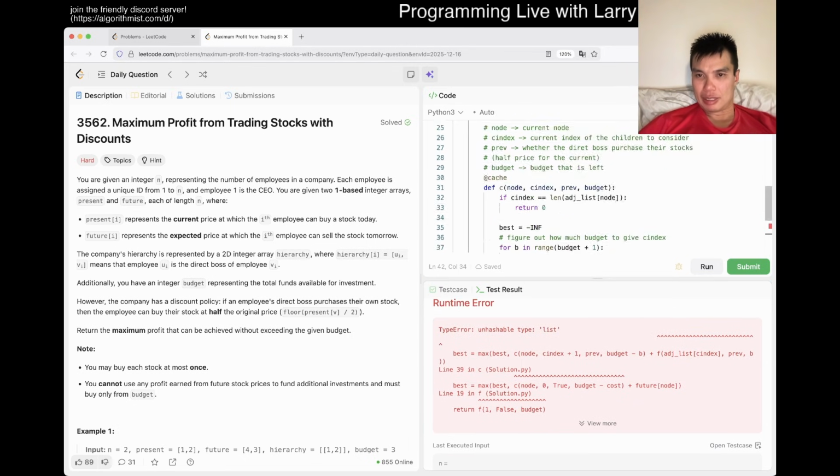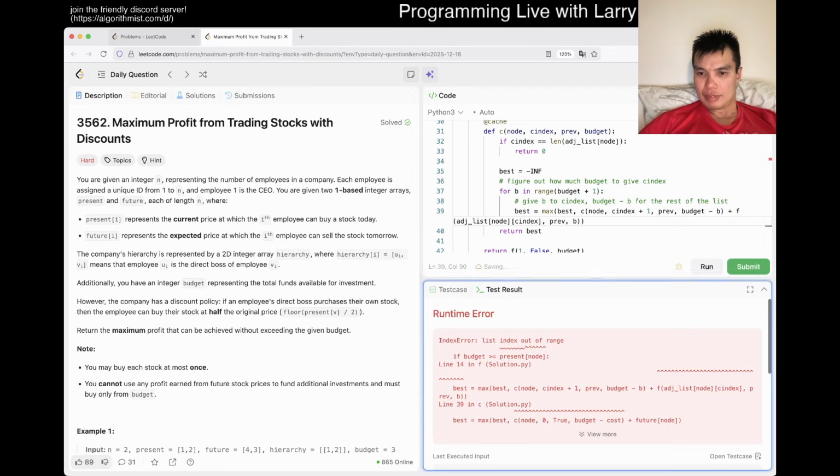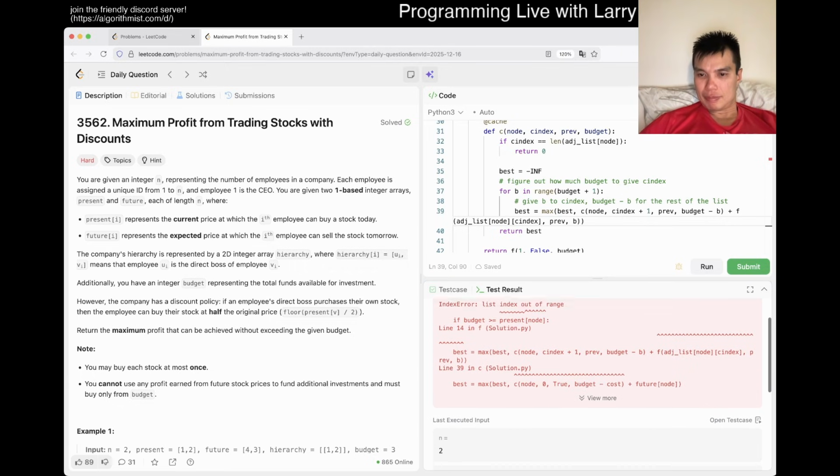Unhashable type list. That's probably true. Oh, this is a list. I missed node. Okay.